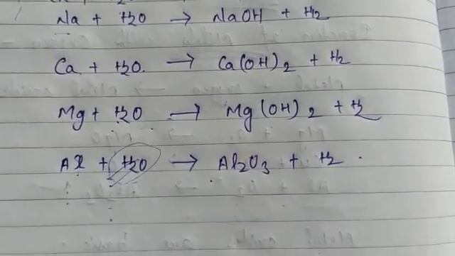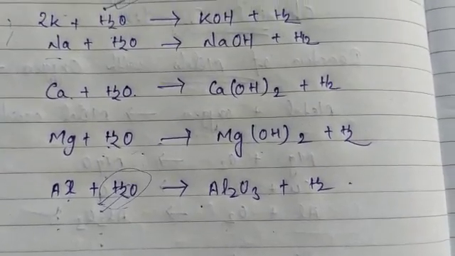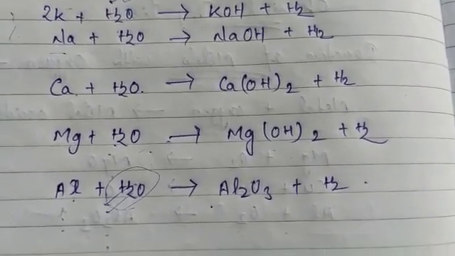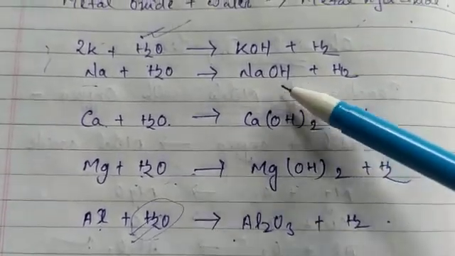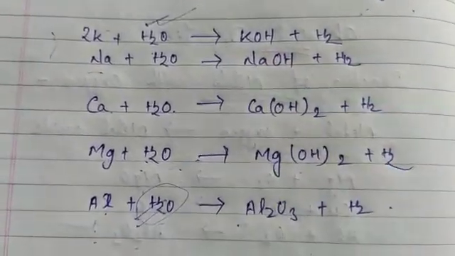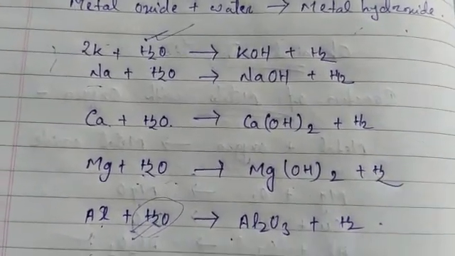Similarly, some more metals like lead, copper, silver and gold do not react with water at all. So these are the different examples of how metals react with water, and different metals show different reactivity towards the reaction with water.